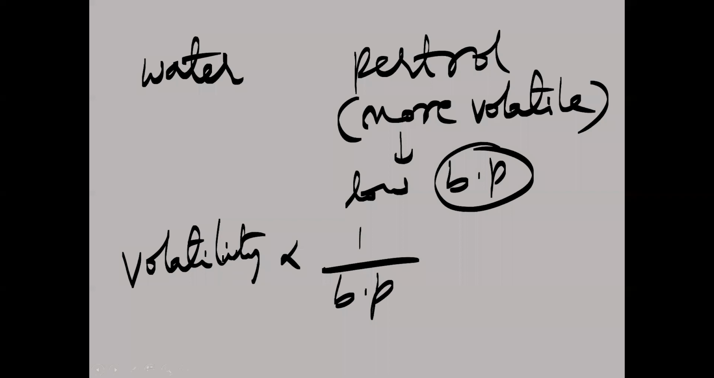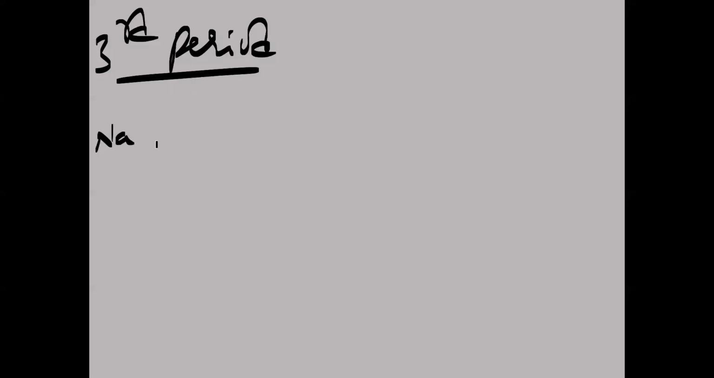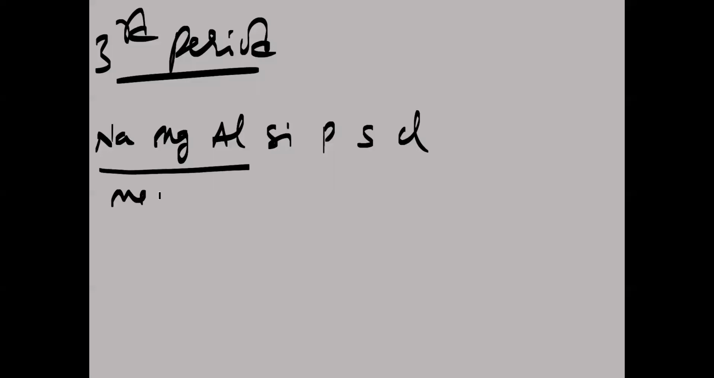Now see it, next page. Suppose you take the same period, the third period: sodium, magnesium, aluminum, silicon, phosphorus, sulfur, chlorine. Argon is an inert gas element here, leave it. In this case, these three are metals. These are non-metals.